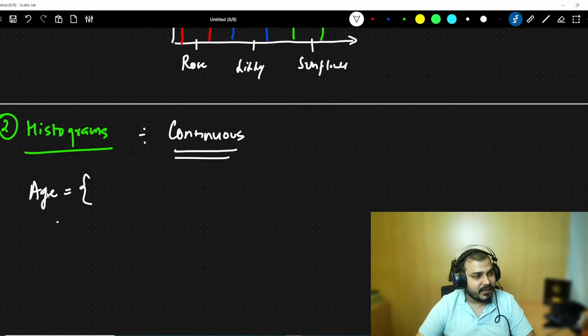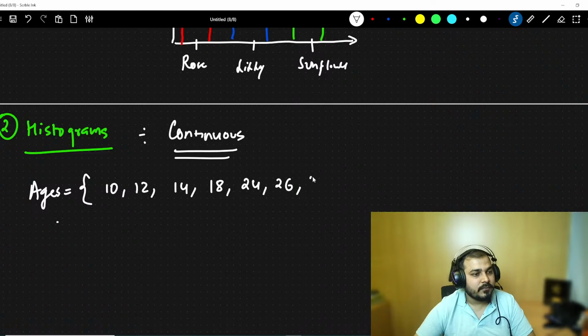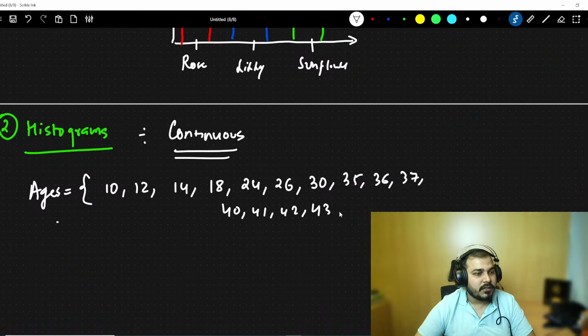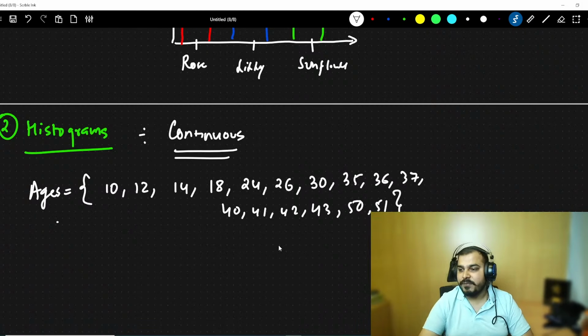Suppose I have a data set of ages, okay, and I have values like 10, 12, 14, 18, 24, 26, 30, 35, 36, 37, 40, 41, 42, 43, and 50, 51. Okay, so suppose I have these specific ages.